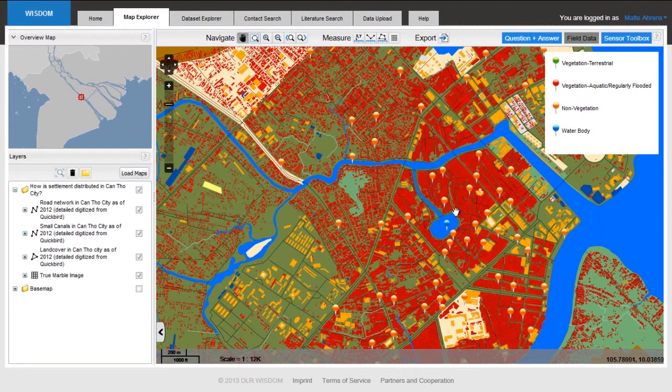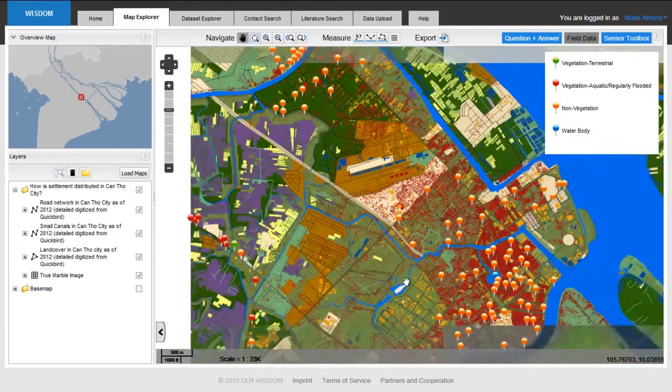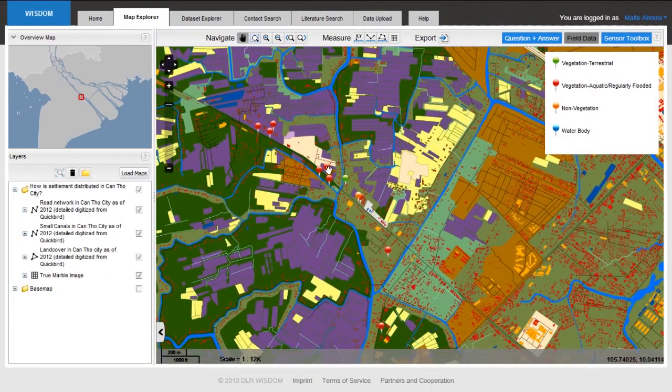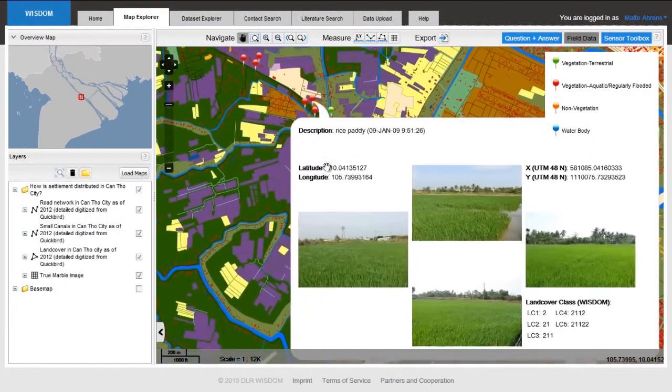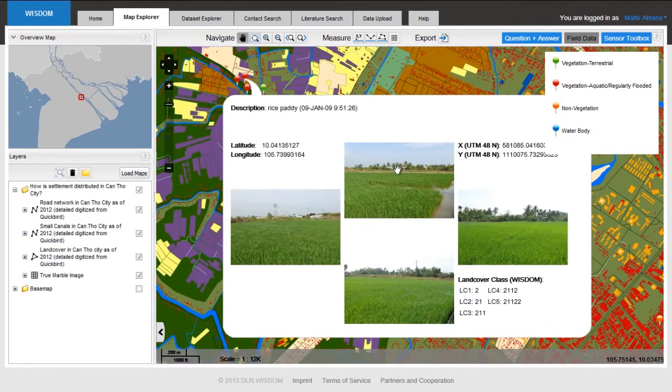Of course, there are not only urban areas here in this little tool, so let's choose another feature. Let's choose, for example, a vegetation feature. I will choose this little guy here. And now you can see rice paddy fields. Again, to the north, the east, to the south, and to the west. So how does typical agriculture in the Mekong Delta look? We have just looked at some rice fields.